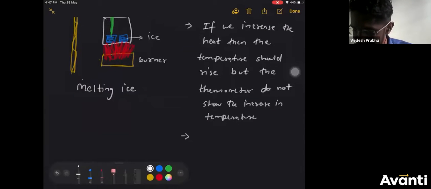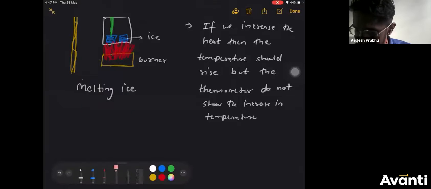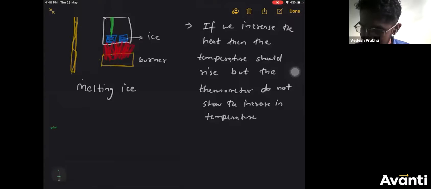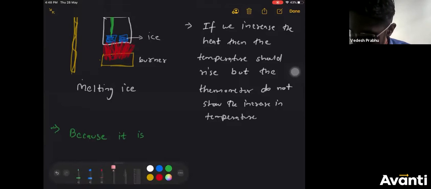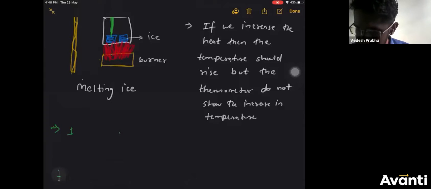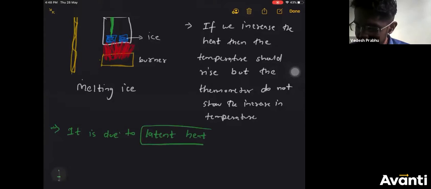So the reason for this, I'm going to write it in this green color so that you know this is important. It is due to latent heat. So why does the temperature not increase? It's because of latent heat.